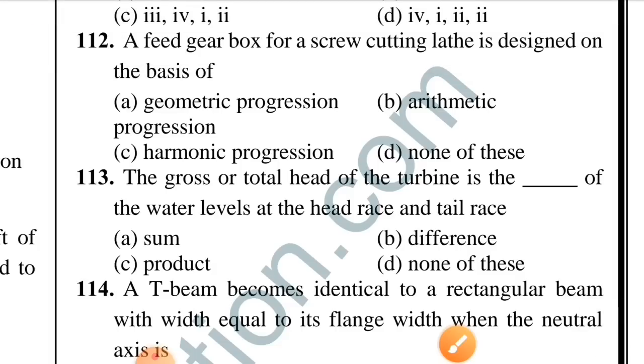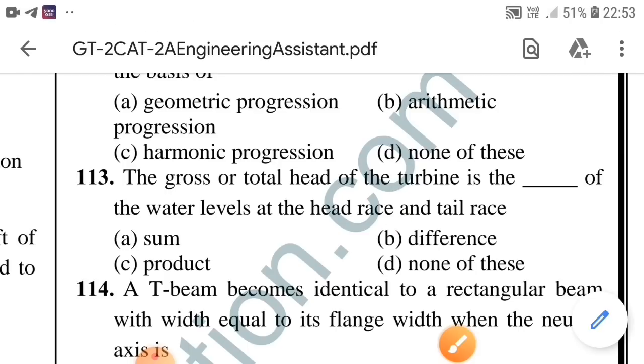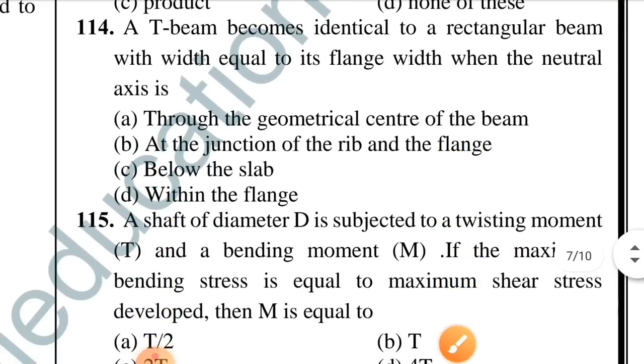Question number 113. The gross or total head of the turbine is the dash of the water level at the head race and tail race. Option B is correct, difference. Question number 114. A T-beam becomes identical to a rectangular beam with width equal to its flange width when the neutral axis is. Option D is correct, within the flange.